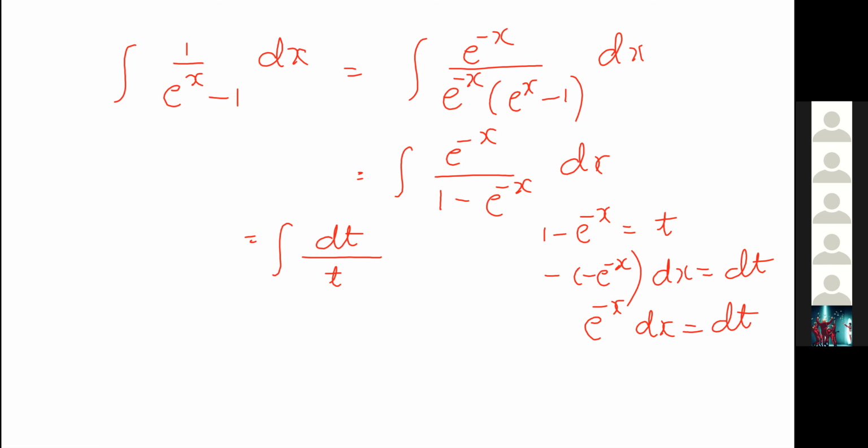Log t, or you should say log t to the base e, or ln t. If the base is not mentioned, it's understood that it is log to the base e. So now we got ln t. So what's the value of t? t is ln of 1 minus e raised to minus x.